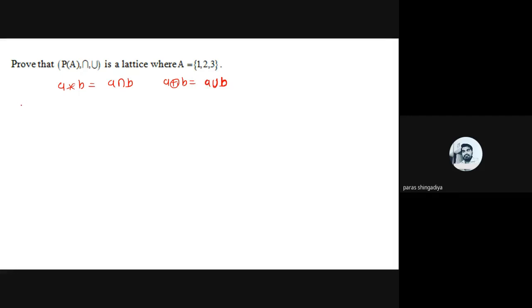Clear? Just write, check the lattice is a poset or not. First you have to check the commutative property, then after that associative, and then after that the absorption condition. Clear? Just check it. It's very easy. No difficulty, I think you will face. A star B means intersection and A ring sum B means union. You have to replace star with intersection and ring sum with union. Clear? Just practice this example.